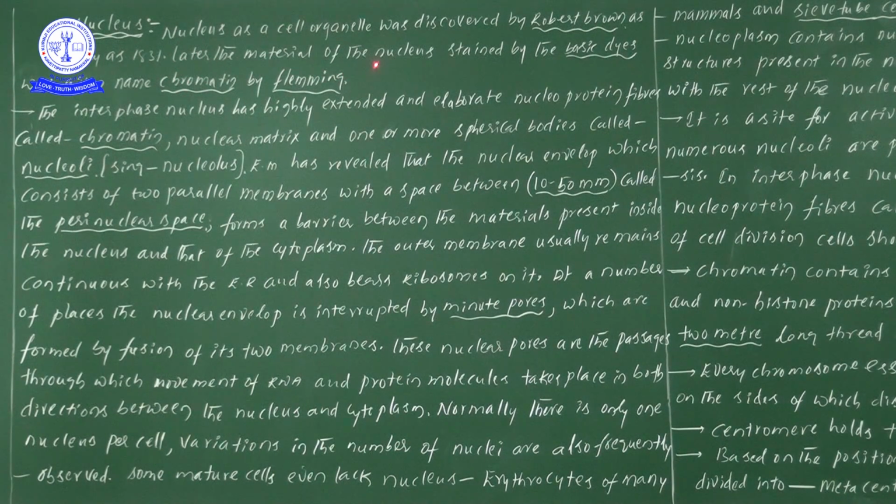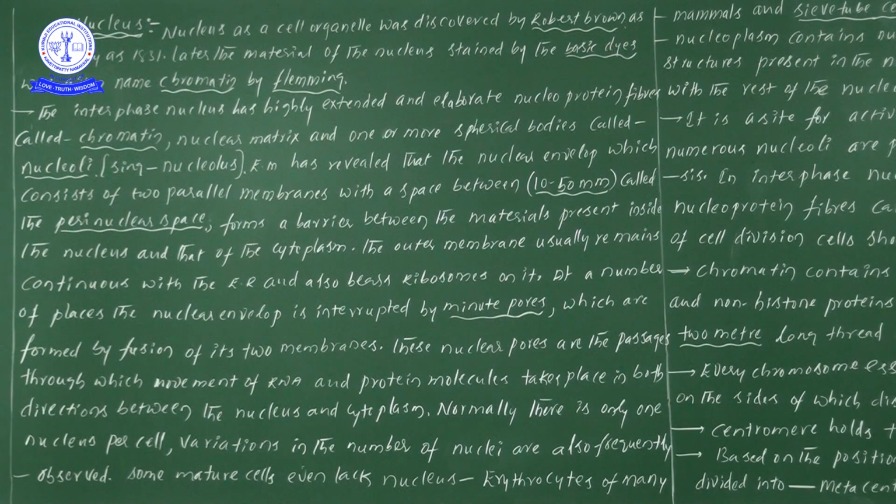Later, the material of the nucleus, which is stained by basic dyes, was given the name chromatin by Fleming. Within the nucleus, what materials are there? We simply cannot see all these materials, so one specific basic dye we definitely have to use.